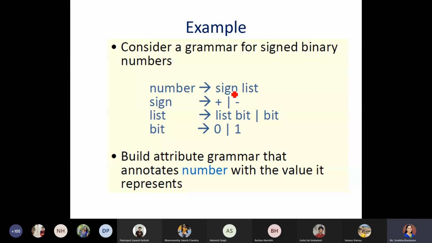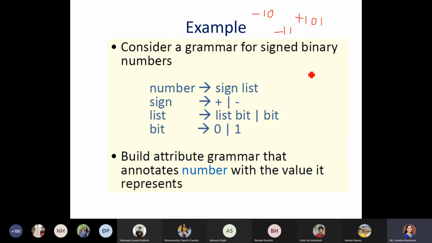A signed binary number means a positive or negative binary number. For example, -11, which is considered a signed binary number. Another example, +101. Since I'm saying sign is compulsory, some sign has to be mentioned, positive or negative, like -10 or +01. So, any signed binary number.